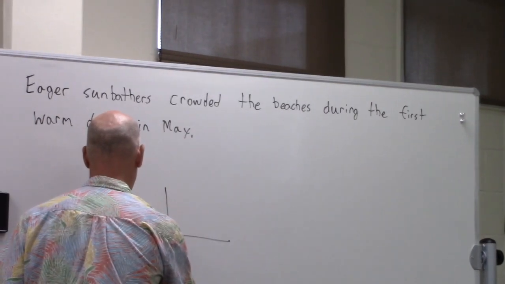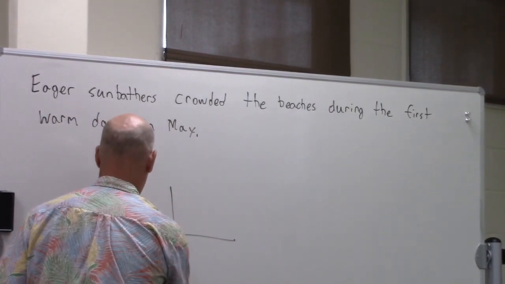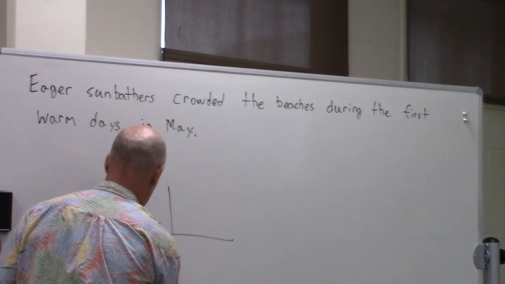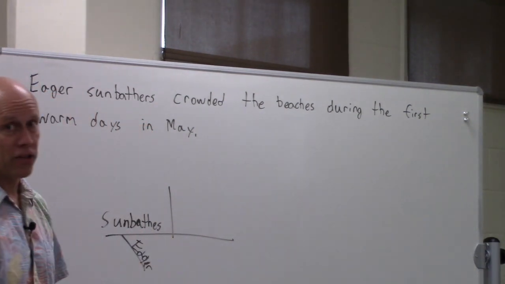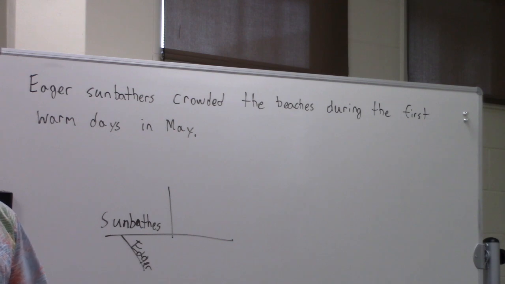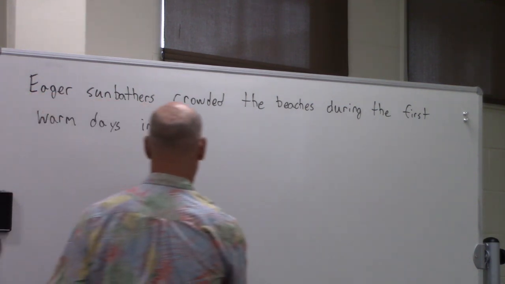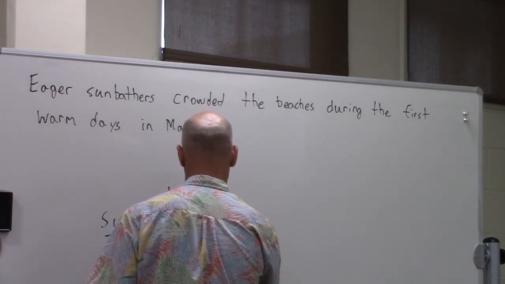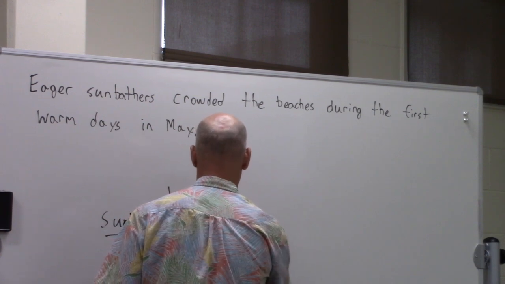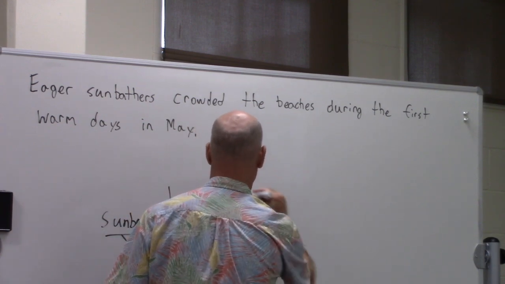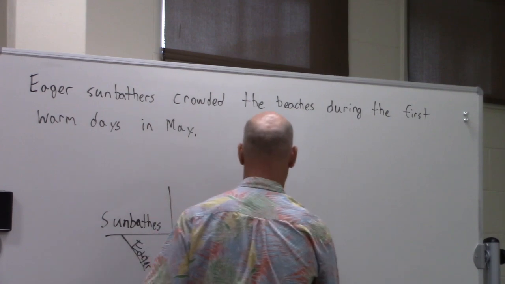What kind of sunbathers? The eager sunbathers. Okay. We can do that pretty easily, right? And then we know what they're doing. What are they doing? They're sunbathers. No. Look at, they crowded. That's what they did. Did they crowd something? Yes, they crowded the beaches. Okay.